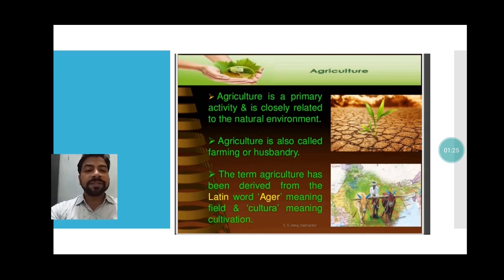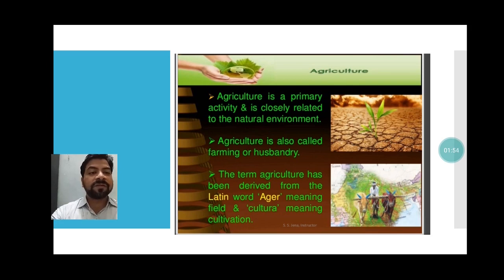Primary activity includes all such activities where we are accessing or dealing with the natural environment, using the natural resources to get natural goods. It means whatever our raw material is, that is natural, as well as the finished goods we are getting, that is also natural. So that's why agriculture is a primary activity and it is closely related to the natural environment.